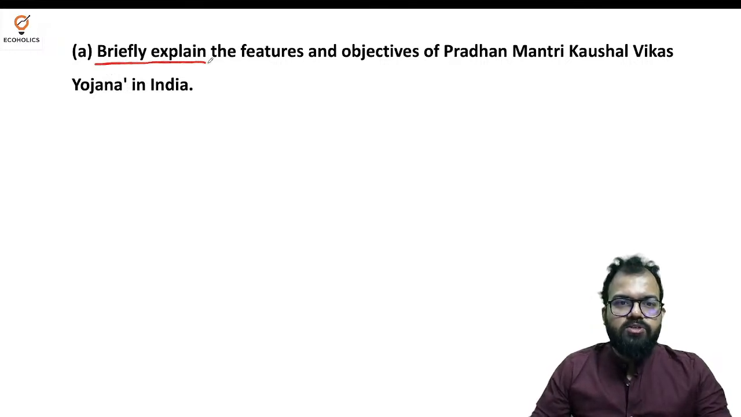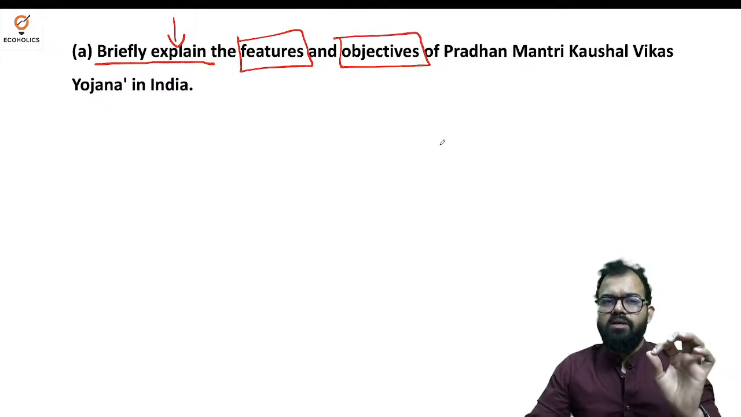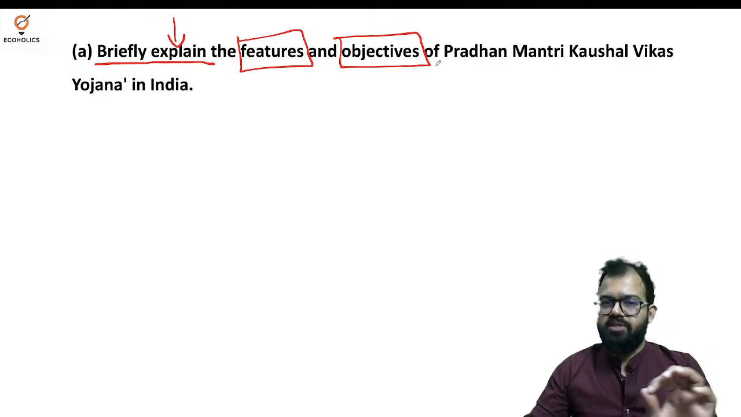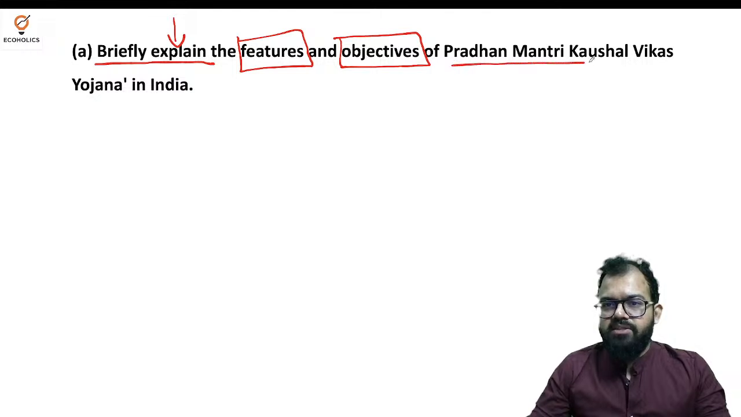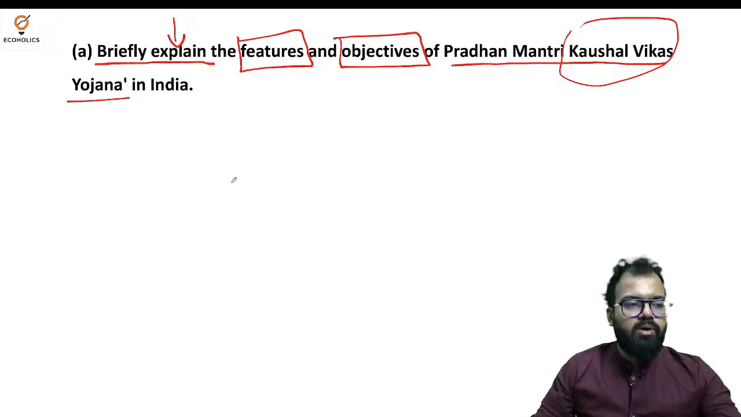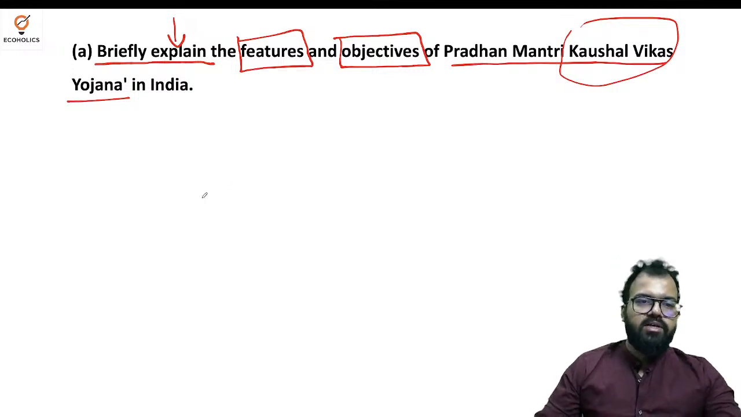The most important thing to note is "briefly explain." It means you need to explain, but that too briefly, in very short. What exactly you need to explain is the features and objectives. Okay, two things, so it's very simple. Just write a one liner introduction, and after that focus on features and objectives of what? Pradhan Mantri Kaushal Vikas Yojana. So here Kaushal Vikas again is related to the unemployment and employment scenario in our country. This is very, very important to understand: before we jump on to writing answers, it is vital to understand the question.